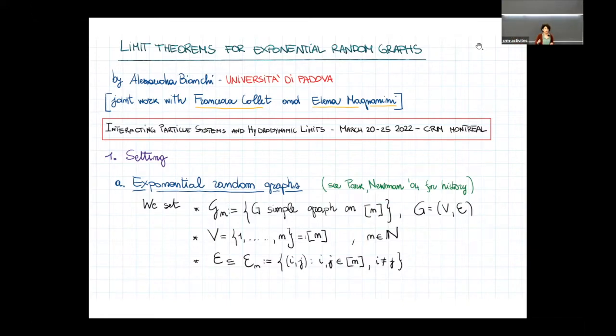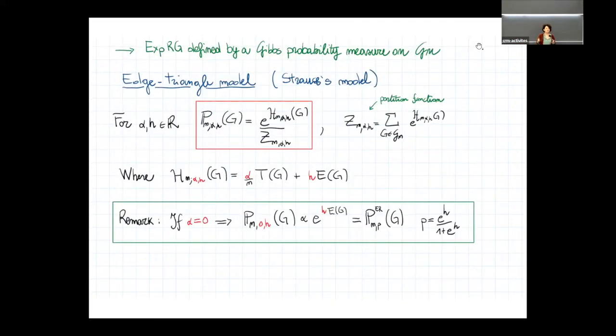Now, exponential random graphs are defined by setting a measure on Gn. In particular, this measure is a Gibbs measure, defined through a Hamiltonian. The idea is, in general, to construct a measure that is able to enhance or decrease the presence of a specific graph structure in the resulting graph.